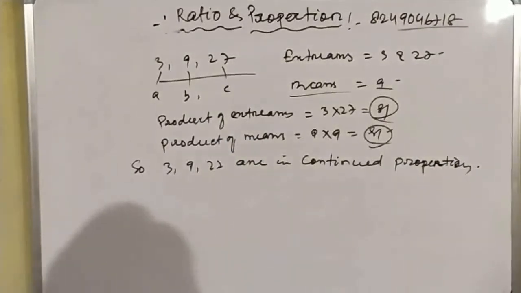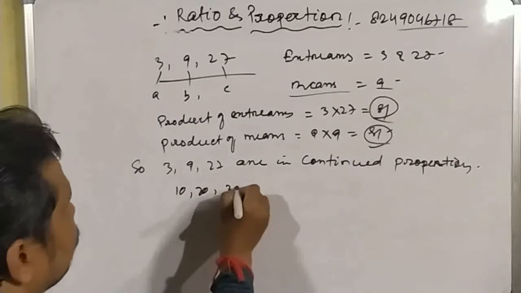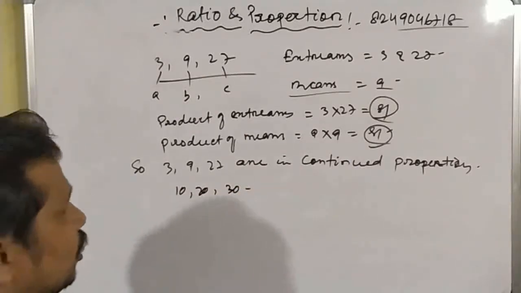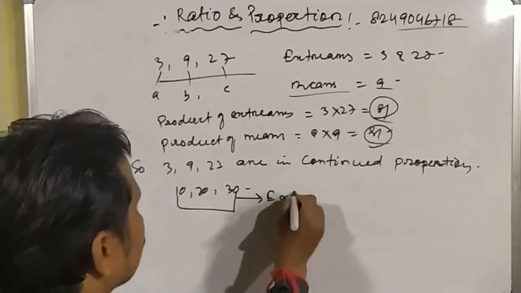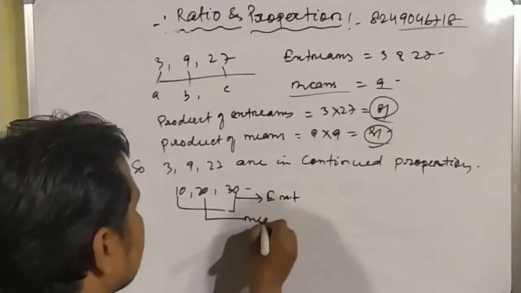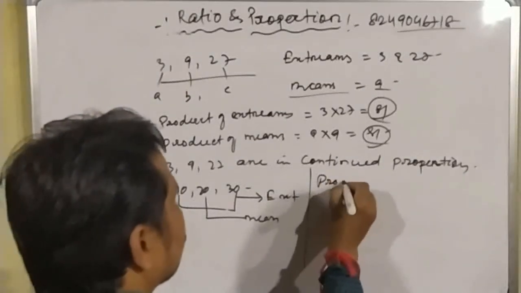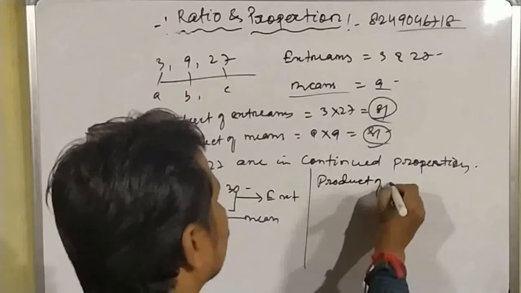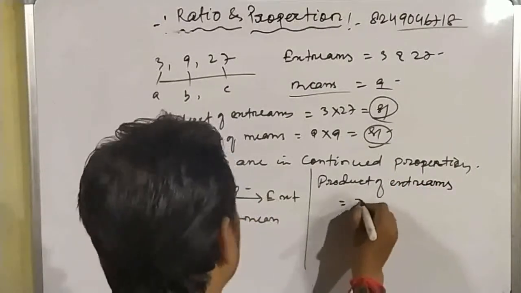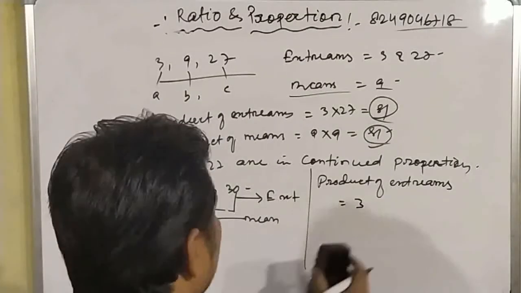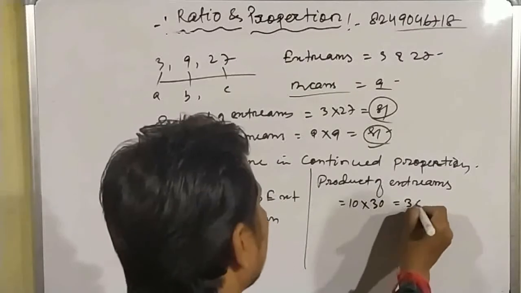Okay, another example we will check: 10, 20 and 30. Are these numbers in continued proportion or not? These are known as extremes and this is known as the mean. The product of extremes is 10 into 30, which is equal to 300.